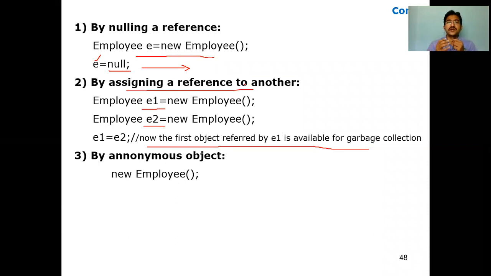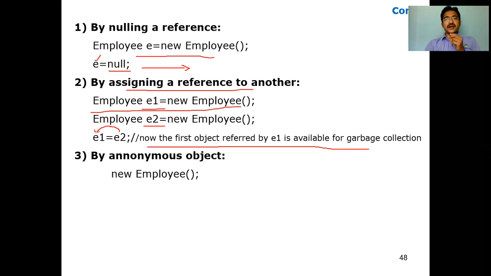Referencing to another means what? What is E1? Only E1 means the left hand side reference. The entire line is the creation of an object. Now we are just assigning the reference value of E2 to E1. Now E1 and E2 are both mapping to the same employee object. You can dereference the E1 object reference.